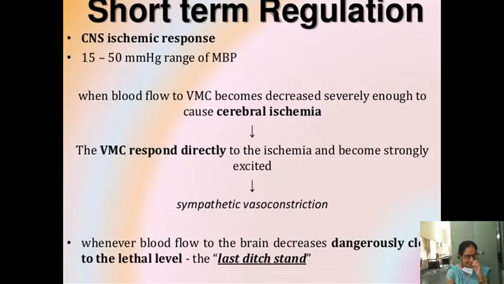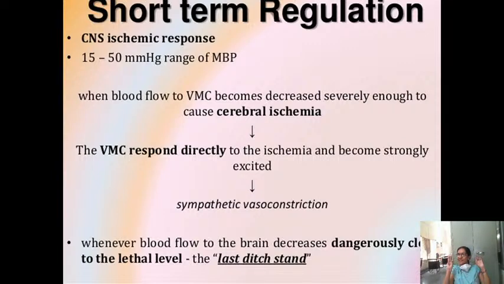What is the CNS ischemic response? Whenever your blood pressure has fallen very low, between 15 to 50 mmHg of mean arterial blood pressure, this will act. When blood flow to the vasomotor center becomes decreased, when the blood supply to the brain has decreased, what will happen? When the BP is low, blood supply to the brain is also low, so your vasomotor center is not getting enough blood supply.